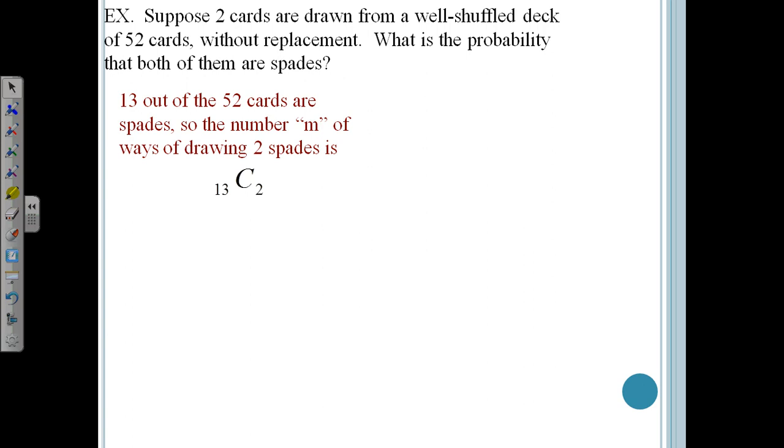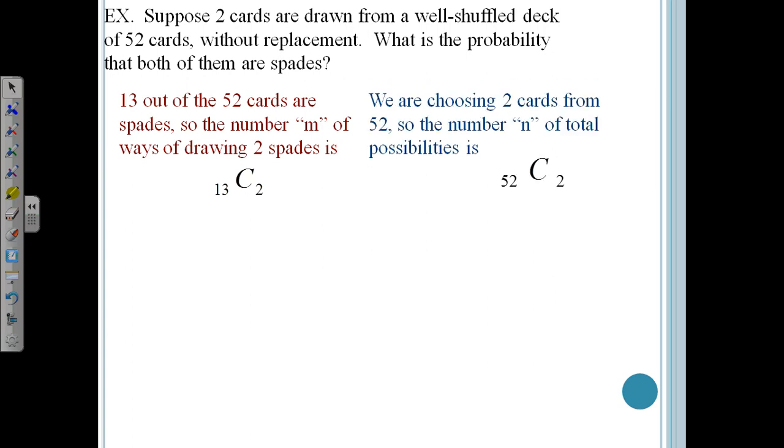Okay? The next thing we have to do is figure out N, the number that goes on the bottom. And so we're choosing 2 cards from a deck of 52. So there's the potential of choosing, say, a diamond and a club, right? So we have to have all those different combinations of 2 cards. So that's going to be the 52 choose 2.